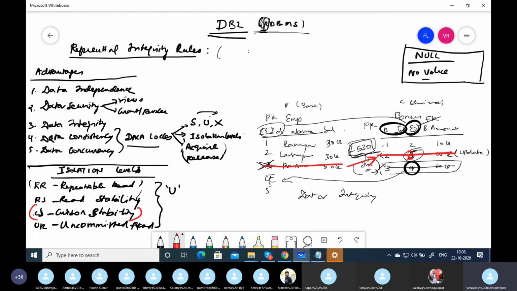So we have 3 rules: insert, update, and delete rules. Insert and update apply to the child, and delete applies to the parent table. These rules are called referential integrity rules. These rules are automatically applied when there is a foreign key. And because of this, we call a DBMS an RDBMS. I'm going to delete this.